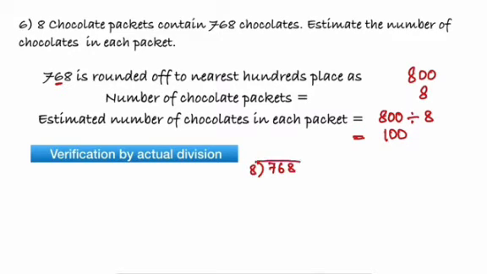768 divided by 8, we get, since 7 is less than 8, we take 76 together. 8 9 times is 72. 4 is the remainder. There we bring down 8, so 48. 8 6 is 48.